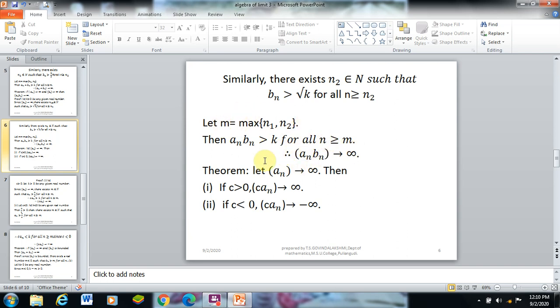Therefore, the sequence a_n b_n diverges to infinity. Let us see another theorem. The statement of the theorem: the sequence a_n diverges to infinity.